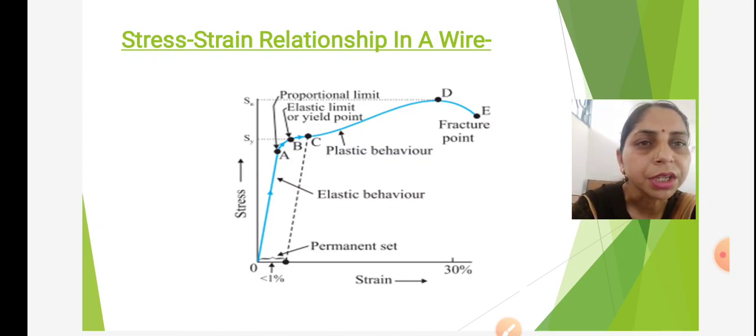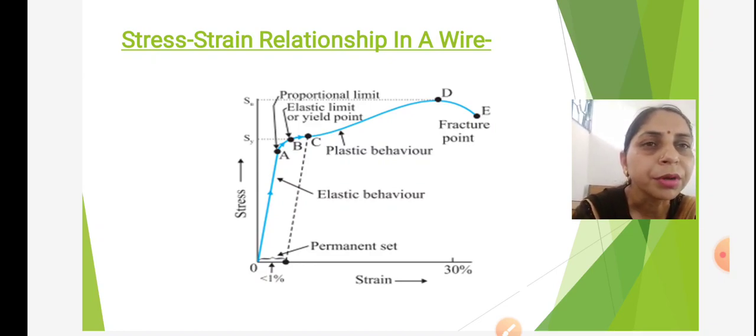In the region BC, again graph is curve, non-linear. Here we also say that corresponding to stress, there is large strain produced. But at point C, if we unload the wire, the wire does not regain its original shape immediately and completely, but there is a slight change in the configuration of the wire. That change is known as permanent set.